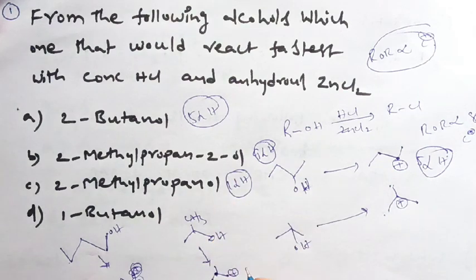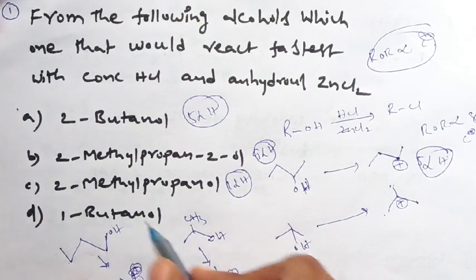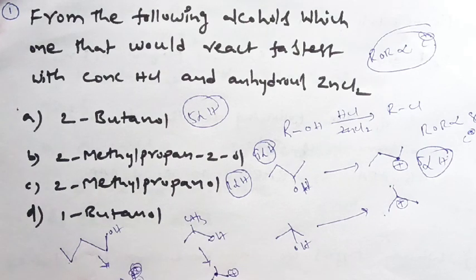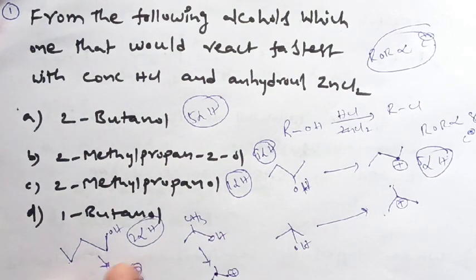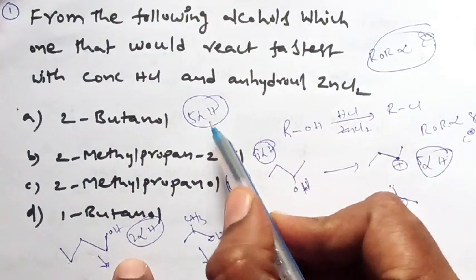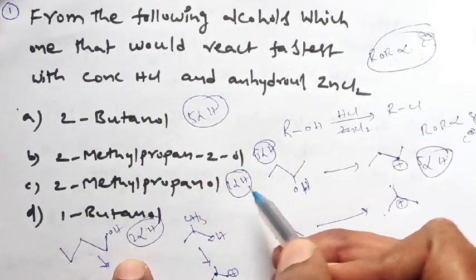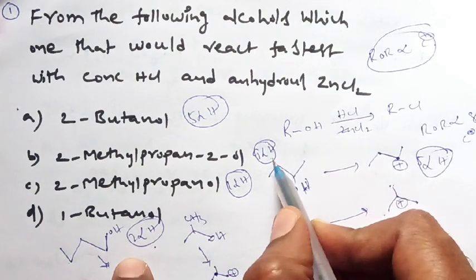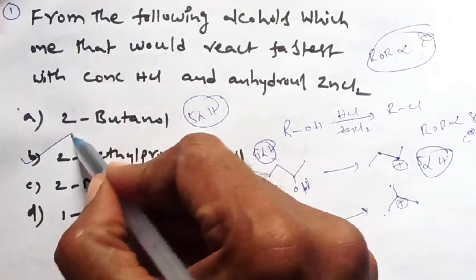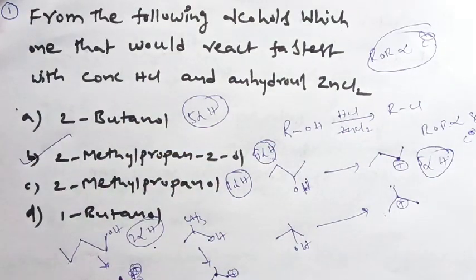In the fourth case, this is the carbon with positive charge, and the next carbon contains 2 hydrogens, that means 2 alpha hydrogens. So the first has 5 alpha, the second 9 alpha, the third 1 alpha, and the fourth 2 alpha. Among all, the more stable carbocation is the one with the most alpha hydrogens. Hence that option will give the fastest reaction.